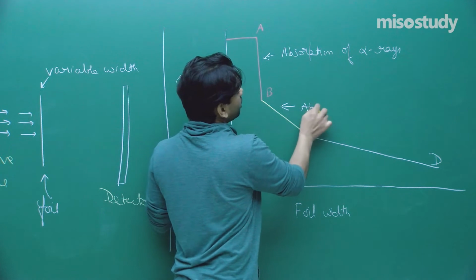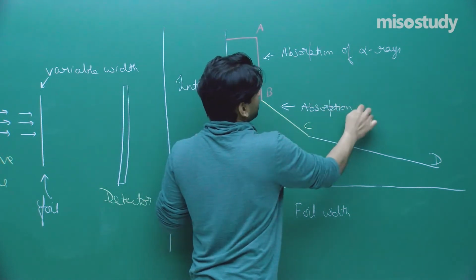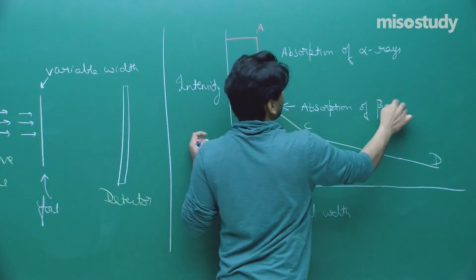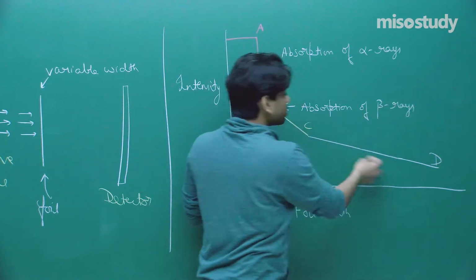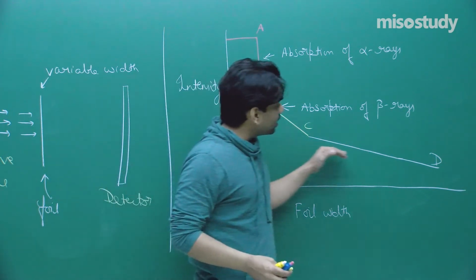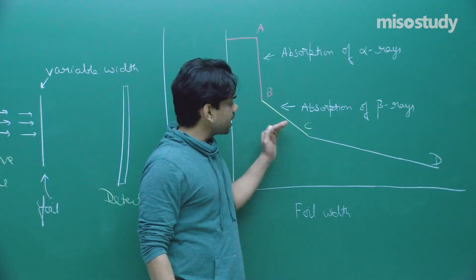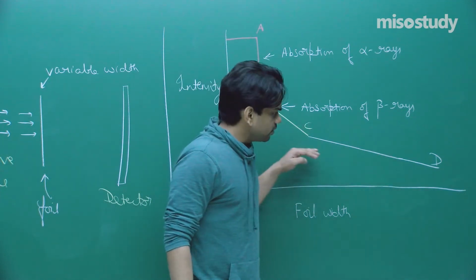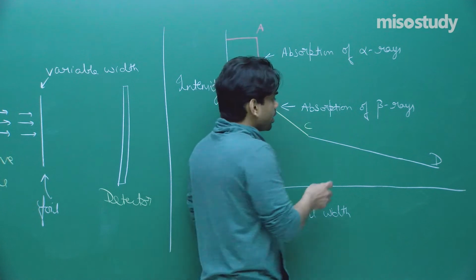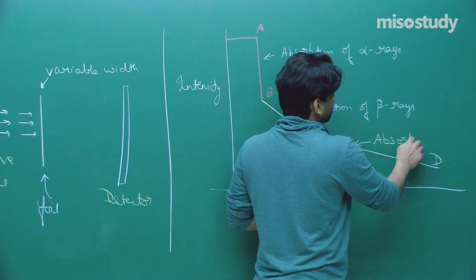This is due to the absorption of beta rays. Now in this part CD, you see the slope is still lesser. This is having a high slope. You see it's decreasing, and it's still decreasing at a very slow rate. It is due to the absorption of gamma rays.